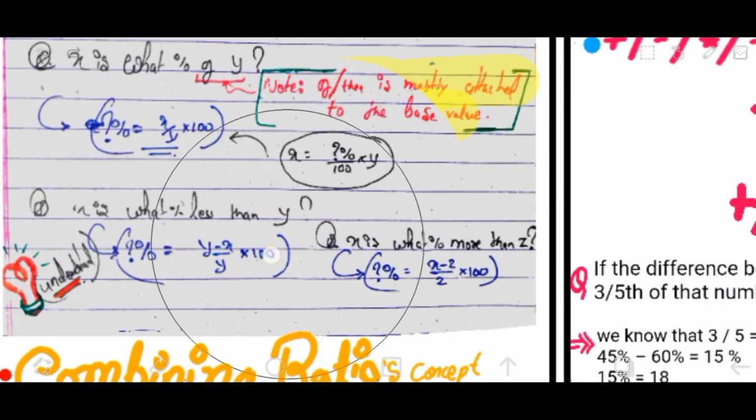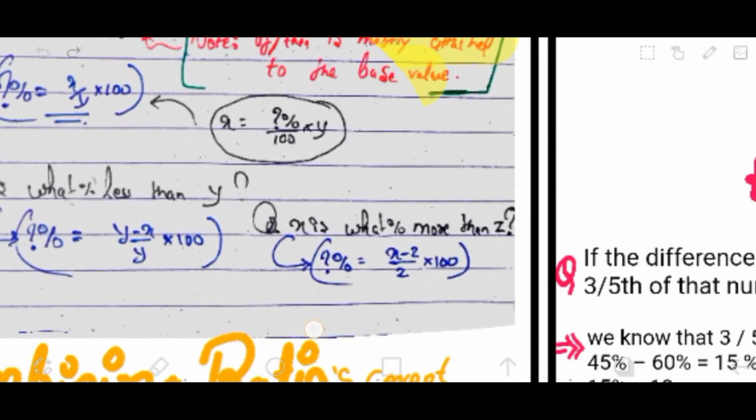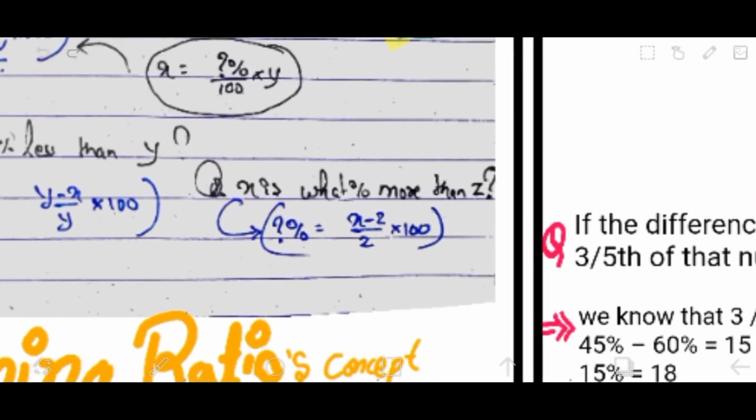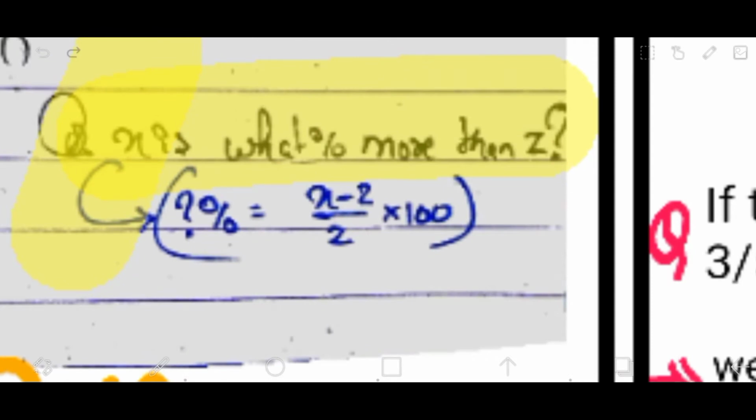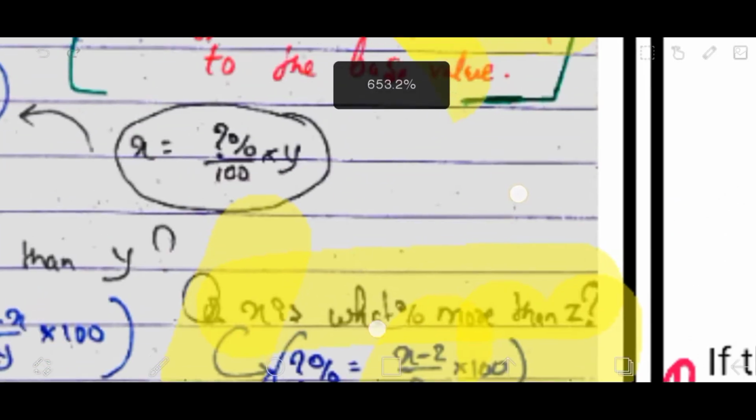And next, x is what percent more than z. Here it's similar. You understand that x is the greater value because x is more than z. So we'll subtract z from x and divide it by z, because it's percent more than z.